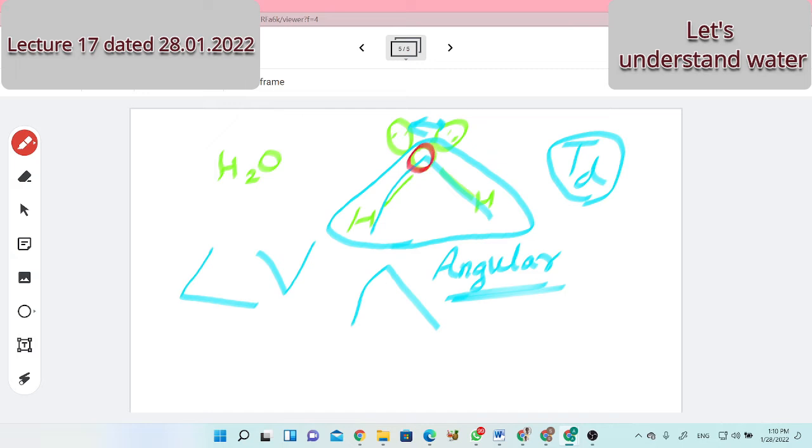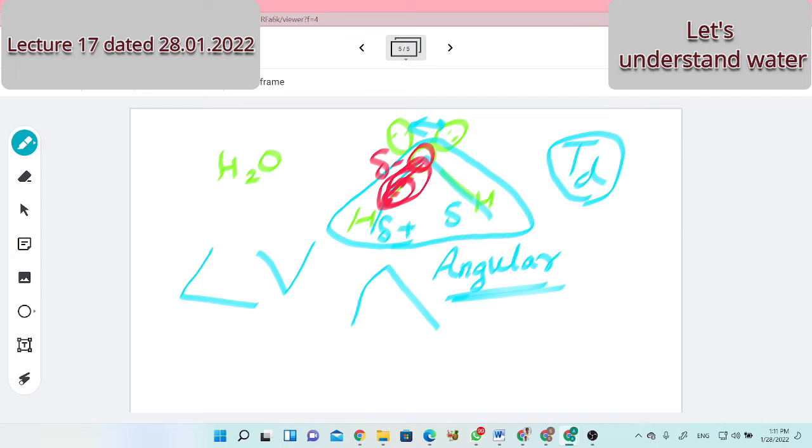Oxygen is more electronegative than hydrogen. So what will happen? The bonded pair of electrons, one electron, two electrons, will be contributed more by the oxygen. It will belong more to the oxygen. Because of that, oxygen will bear a partial negative charge, delta minus. That is the term I am using. If oxygen has a negative charge, then in order to balance it, there should be a positive charge on the hydrogen. It is delta plus.